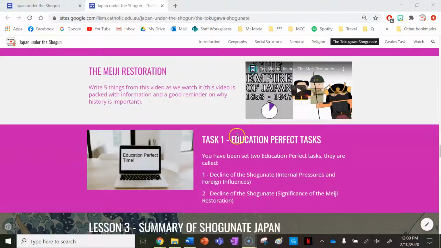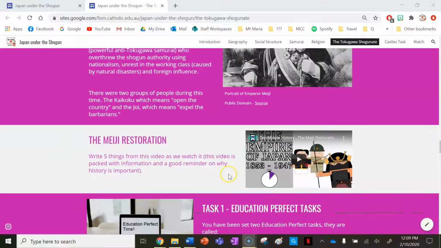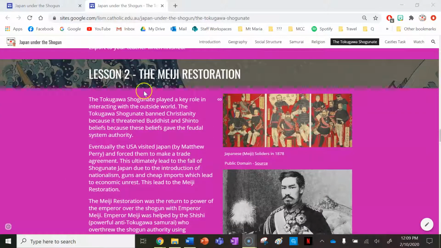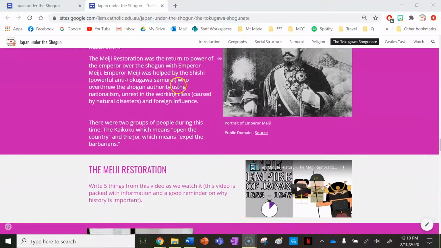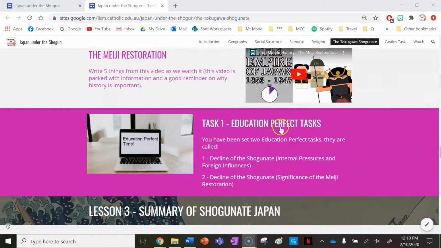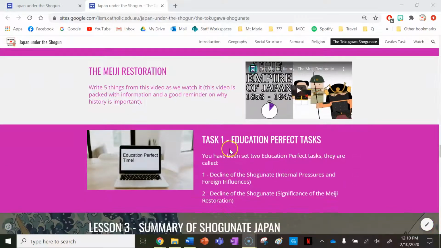And then lastly, your only official task for this lesson, there are 2 quite heavy Education Perfect tasks on the decline of the shogunate, internal pressures and foreign influence, and then decline of the shogunate, significance of the Meiji Restoration. So a fairly straightforward lesson here to learn about the Meiji Restoration, the event that ended medieval Japan and the rule of the shoguns over Japan as well. Just watching this video, writing down 5 facts, and then 2 Education Perfect tasks.